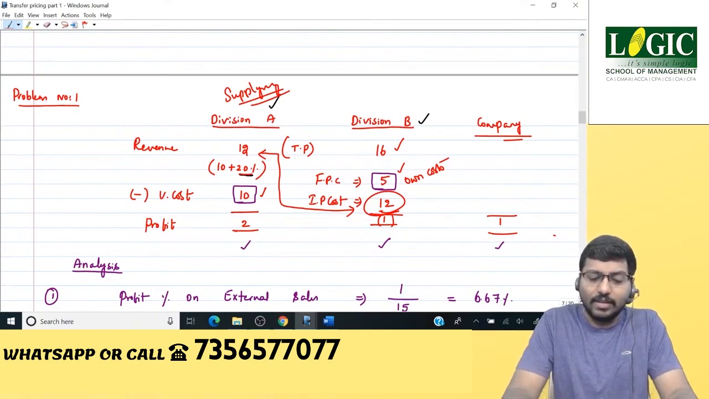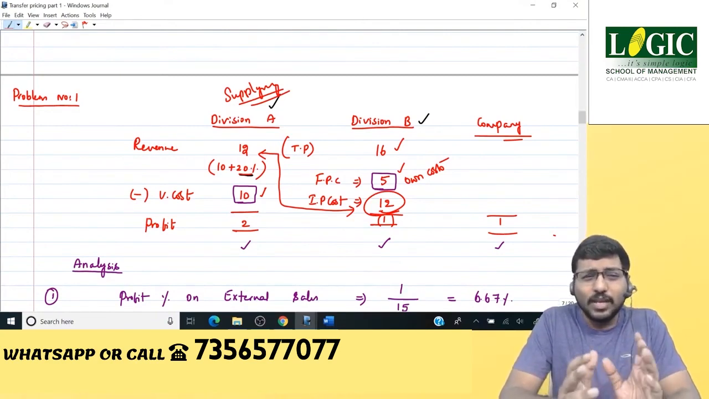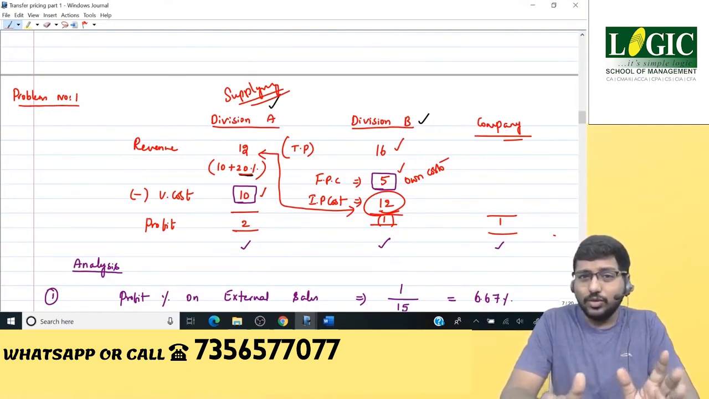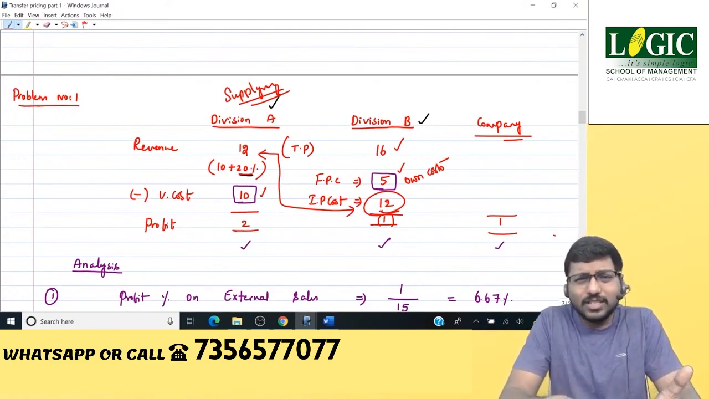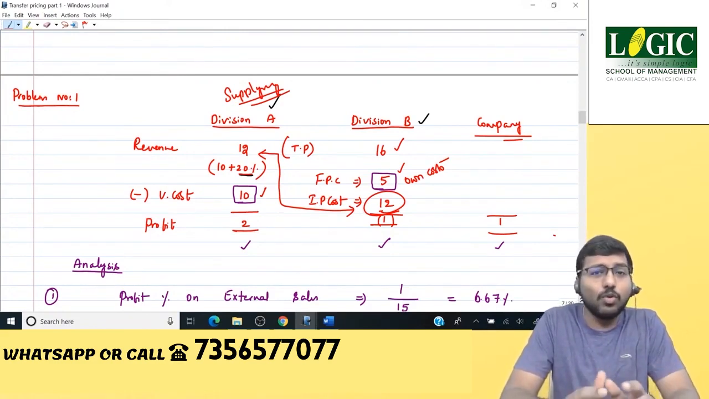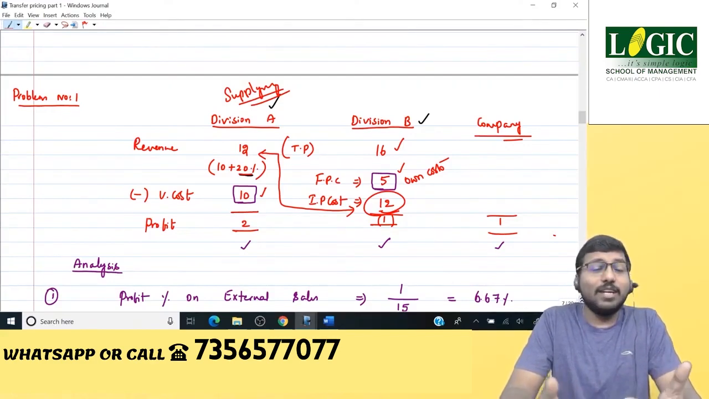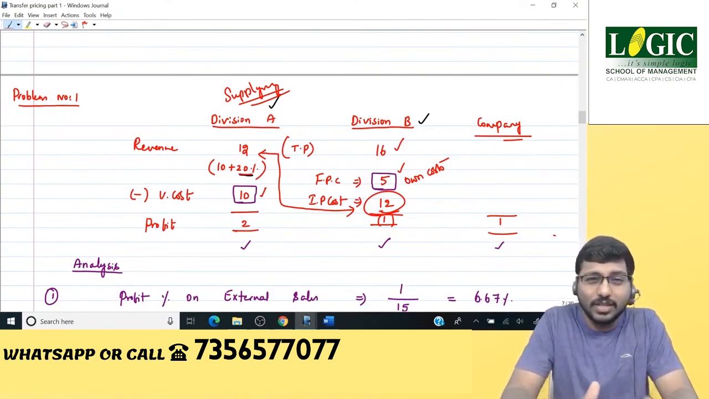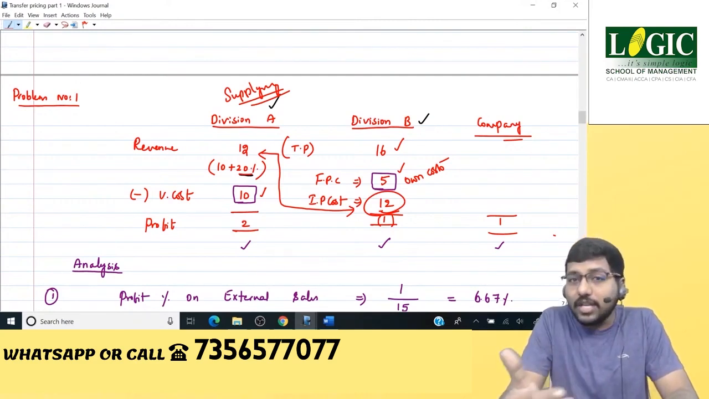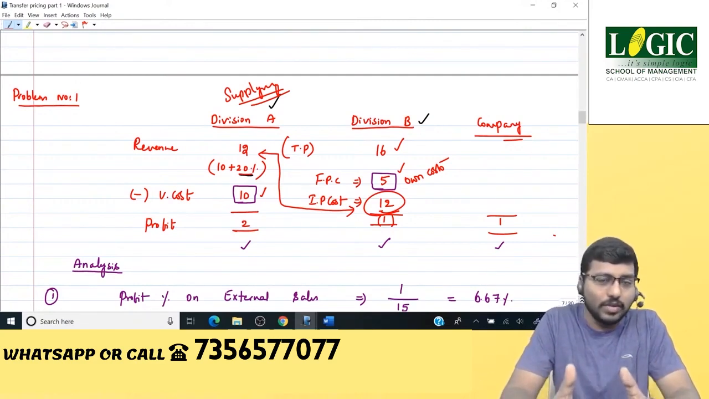Got the point? If you allow the situation to continue, division A will become inefficient because happily it's getting its profit as a percentage on its cost. So even if there is a chance of cost reduction or cost control, it won't do it, because if it reduces its cost, then its markup as a percentage of cost will get reduced, and eventually its profit will get reduced. So it will not be interested in doing something which is not in the interest of the company. So that's a goal conflict scenario.